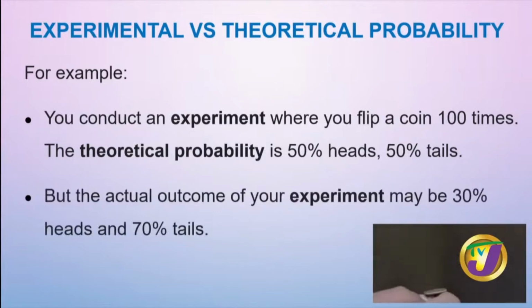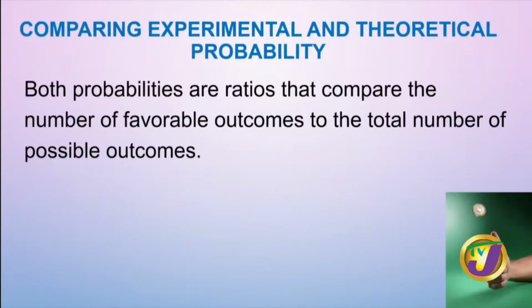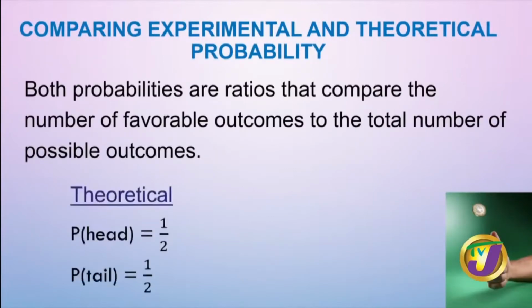However, if you actually conduct the experiment, you may have a case where you got 30% heads and 70% tails, which means that both probabilities were different because our theoretical probability was a half for each option. So half head, half tails, because it's 1 out of 2 choices that gives us our half.